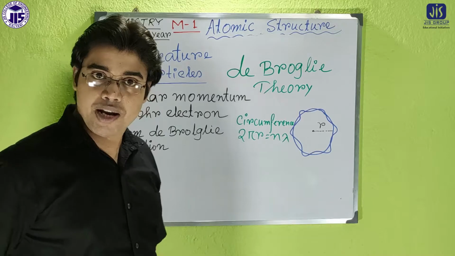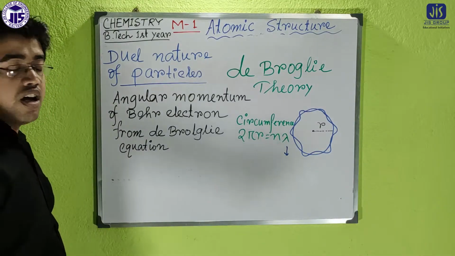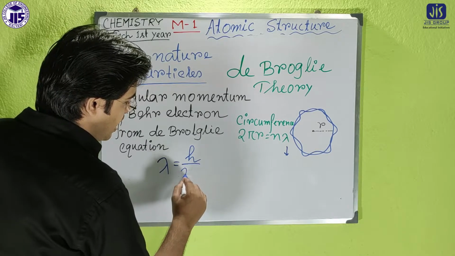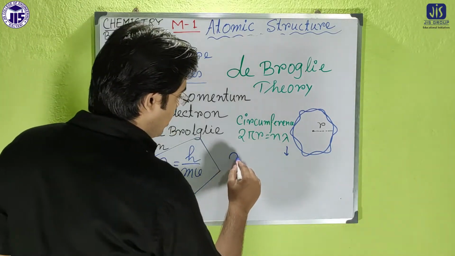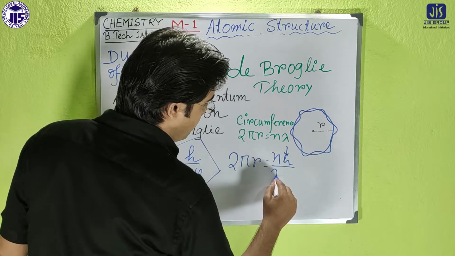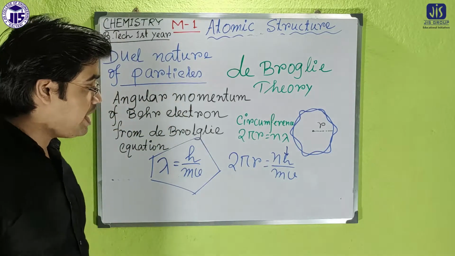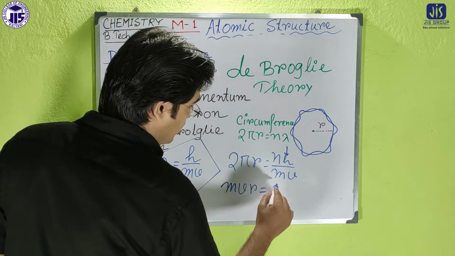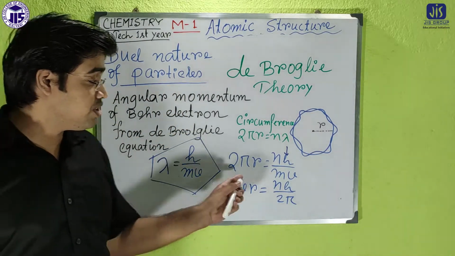I think all of you understand very well. So now just put here the expression. What is the expression of lambda? Already de-Broglie told that lambda equals h by mv. So if lambda equals h by mv, then 2 pi r equals nh by mv, or we can write mvr equals nh by 2 pi, and you know that equation was established by Niels Bohr.